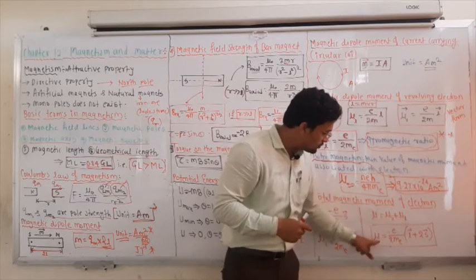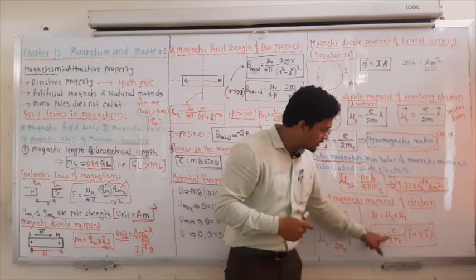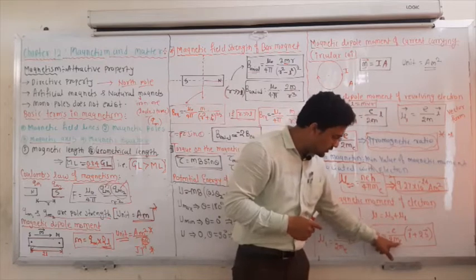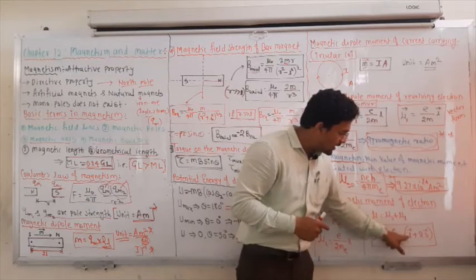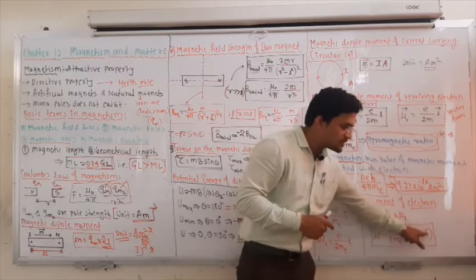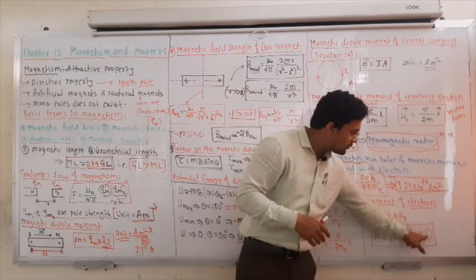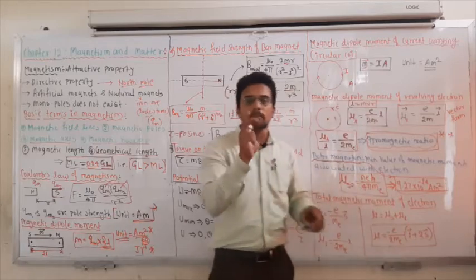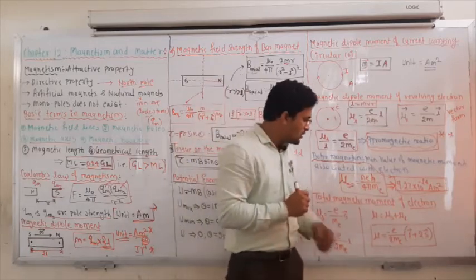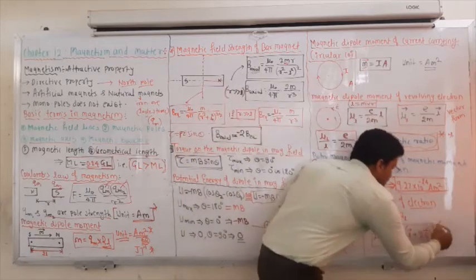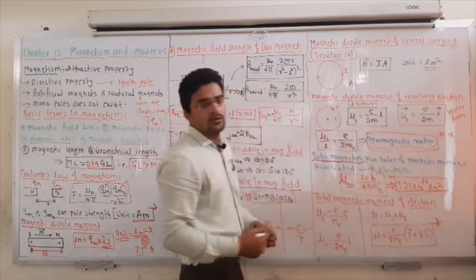If you add these two, you will get the total magnetic moment as minus e divided by 2me multiplied by the bracket L vector plus 2S vector, where L is the angular momentum and S is the spin angular momentum. So remember this value, remember this equation. Write it down 10 times, you will come to know.